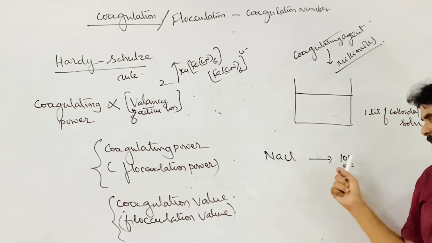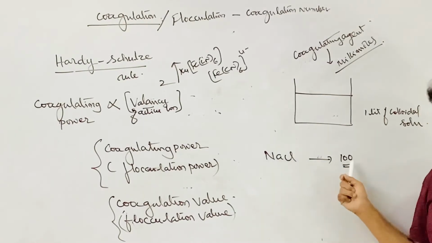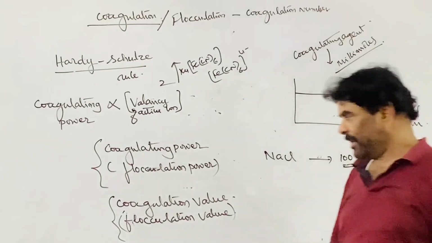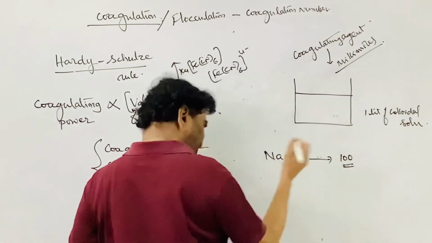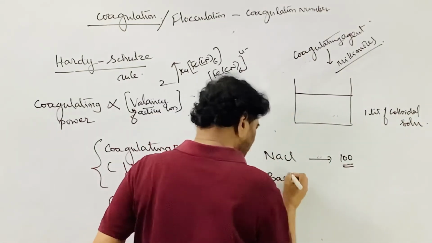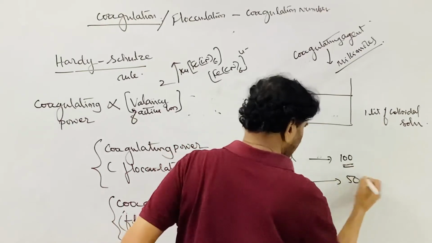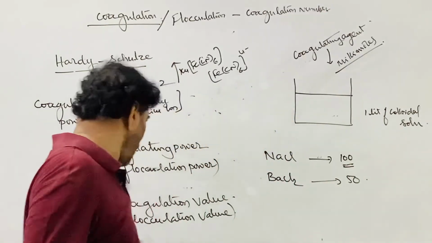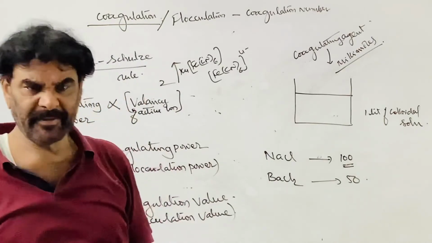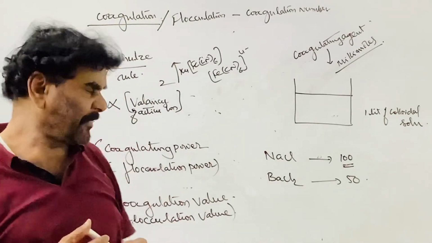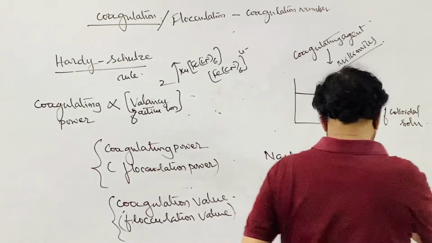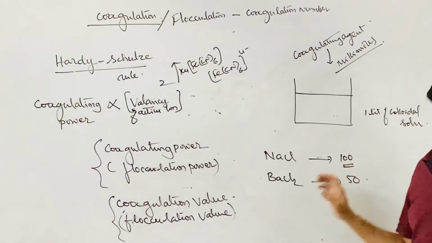So the flocculation value of sodium chloride is 100. In the same way, for barium chloride, the coagulation value is 50.